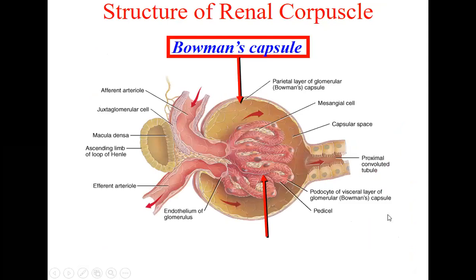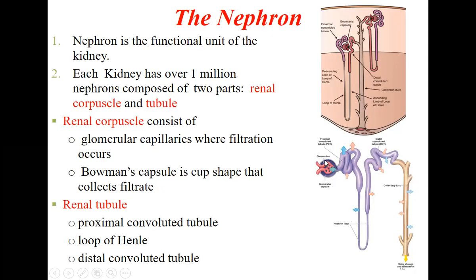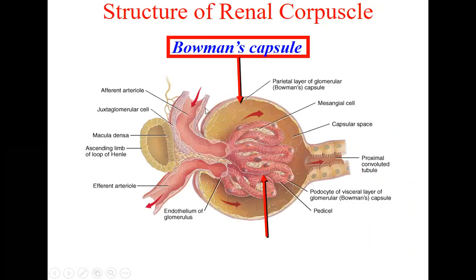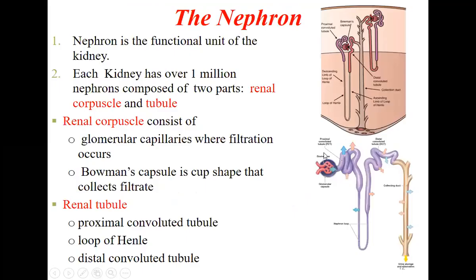So now if you see here the closer look of this part, Bowman's capsule, this is how it looks like. So this is the capillaries. This is the afferent arteriole. This is the efferent arteriole. This is the capillary. And this is the capsule, Bowman's capsule, where the urine is collected. So urine is formed here and it is collected here and it is passing to the PCT, proximal convoluted tubule.